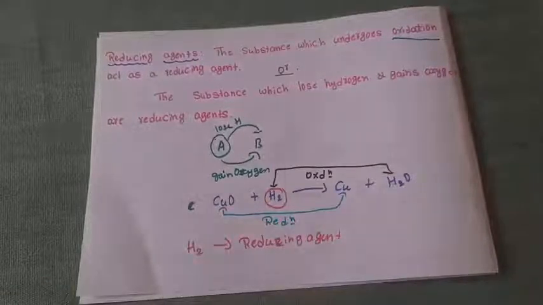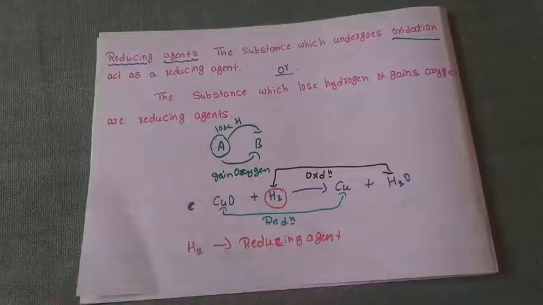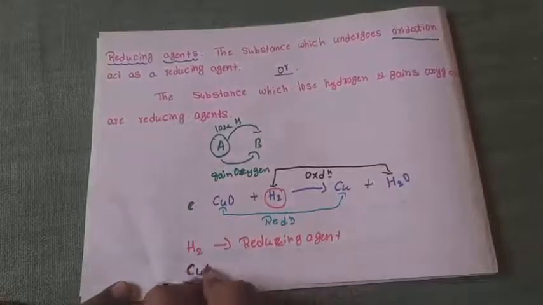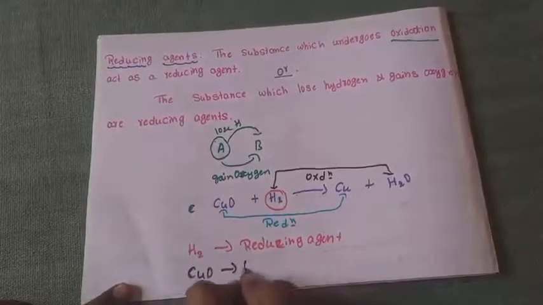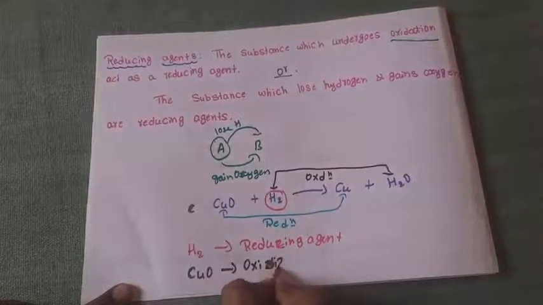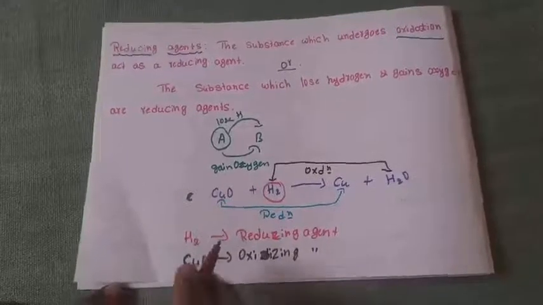Which is losing oxygen? Copper oxide is losing oxygen and it is under reduction, hence CuO is an oxidizing agent. Why is CuO an oxidizing agent?